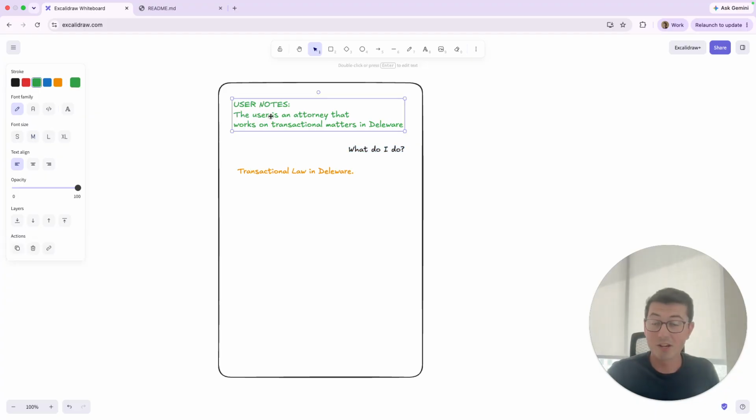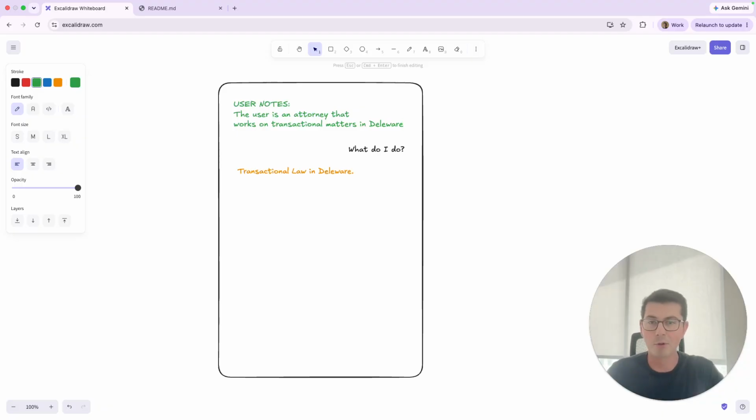So if we imagine this hypothetical transactional attorney going into Claude and asking a question like, what do I do? If Claude is able to answer transactional law in Delaware, it's because Claude was manually maintaining a set of notes in a file on your computer, and it's literally just writing stuff down, like if you or I were writing notes about one another. So it's going to write something like, the user is an attorney that works on transactional matters in Delaware. The thing with the managed memory, though, is Claude is completely in control of when it's going to write this file and what it's going to put into there.